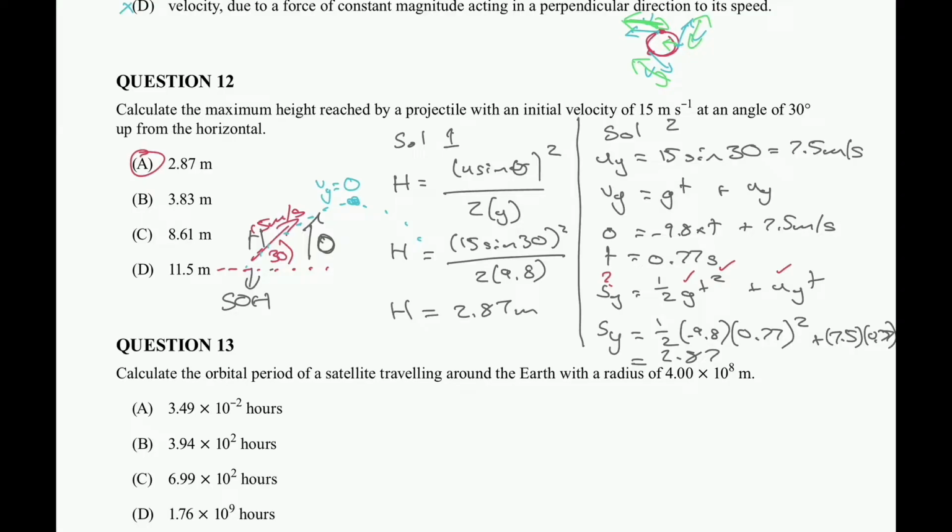So I guess the big take-home point is projectile motion questions are quite common, either in short response or MCQ. So sometimes it is definitely handy to have this formula memorized before going into the exam, because if you notice, solution 2 took us a lot longer to work through.